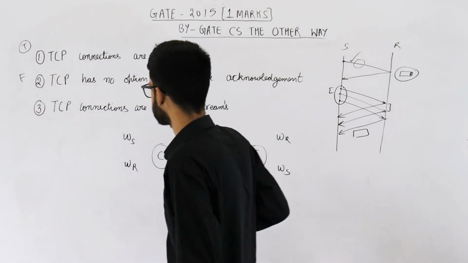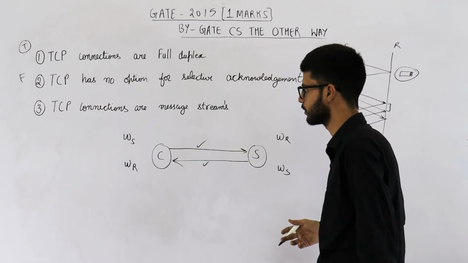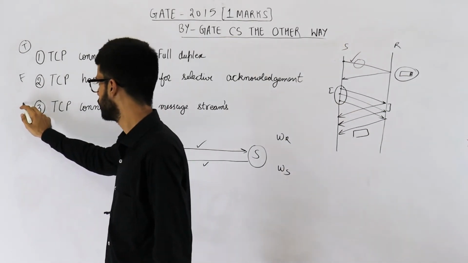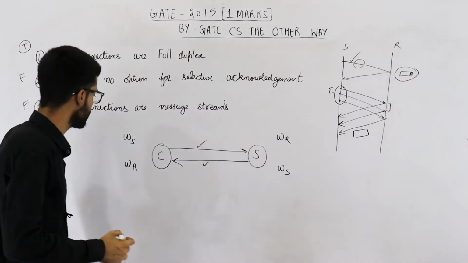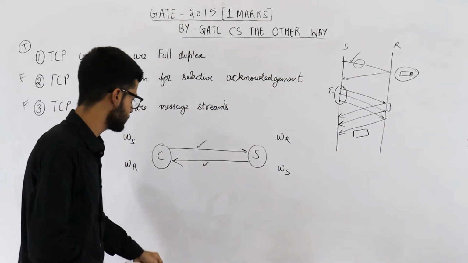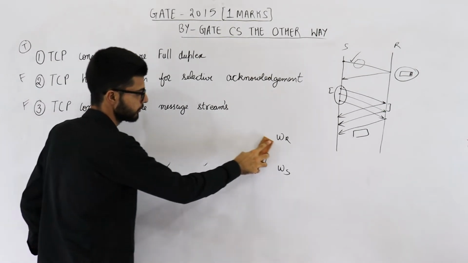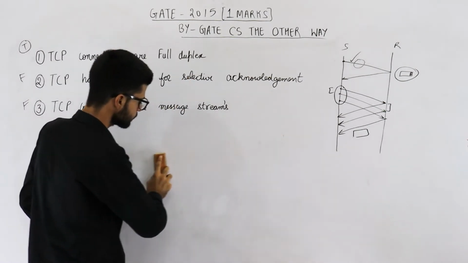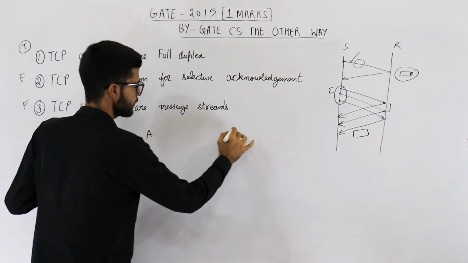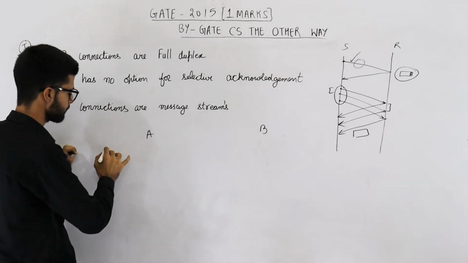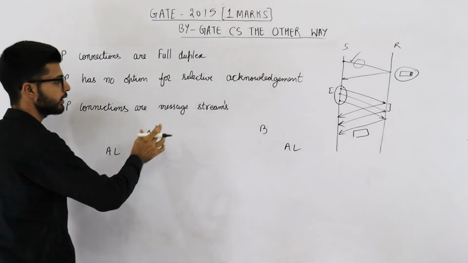Now let us see the statement number 3. It says TCP connections are message streams. No, this one is also false. TCP connections are actually byte streams. See, suppose there is a sender A and a receiver B. This is A and this is B. There will be an application layer at both A and B.